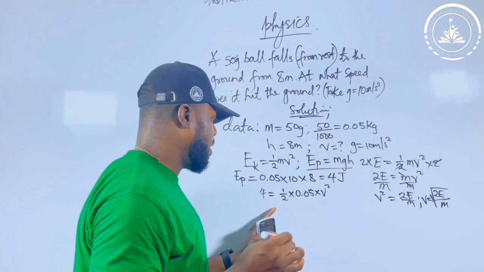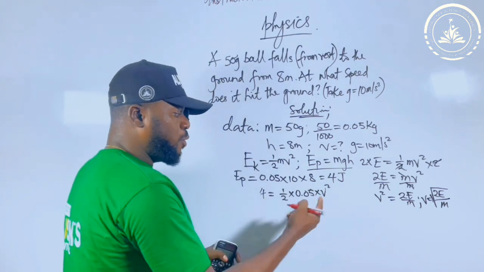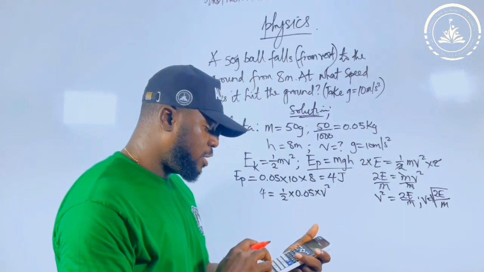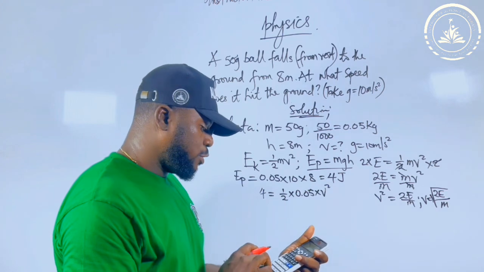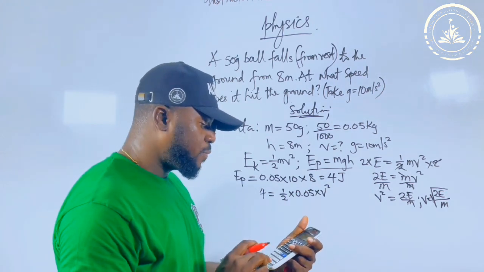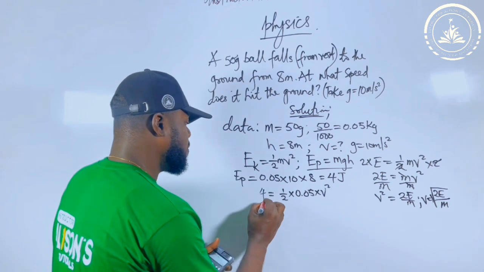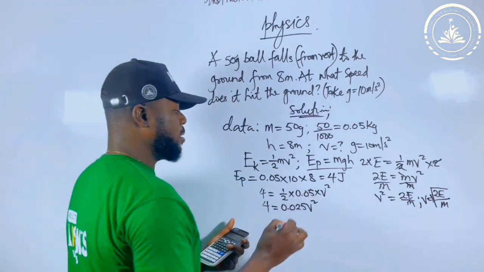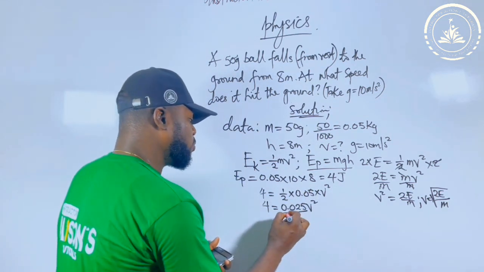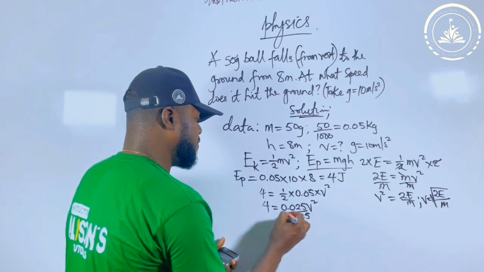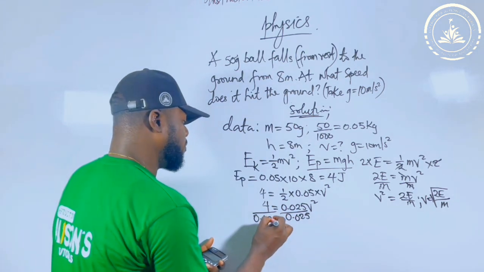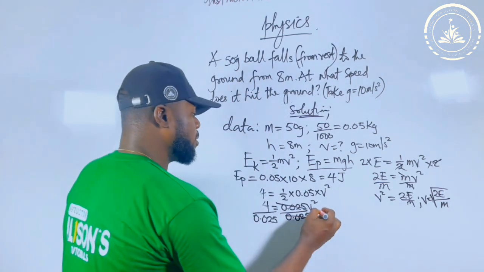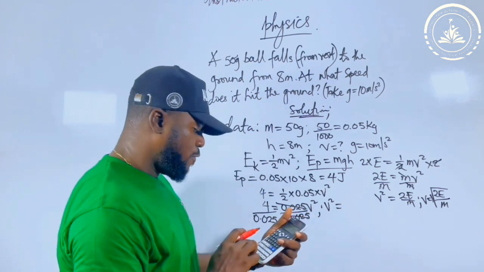If you multiply both sides by 2, the 1/2 goes at the same time as 0.5. So 0.5 multiplied by 0.05 gives 0.025. So I get 4 equal to 0.025 v squared. I divide both sides by 0.025 because I need v squared to stand alone. This one will cancel out. So I get v squared equal to 4 divided by 0.025.